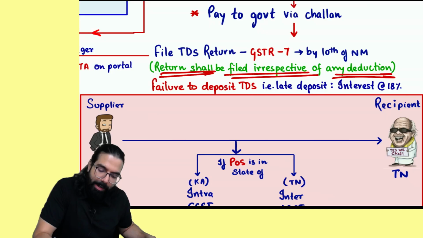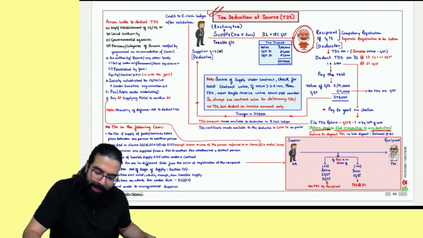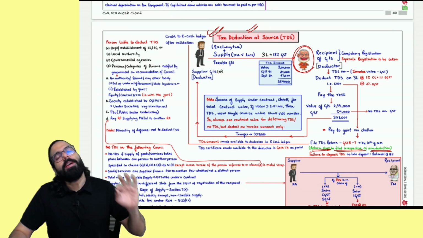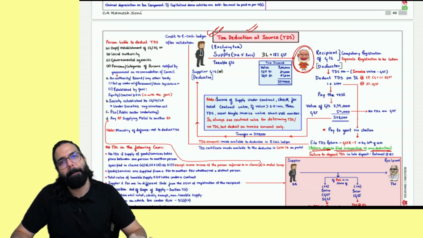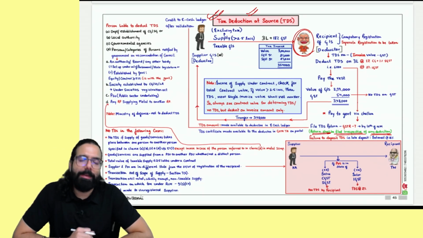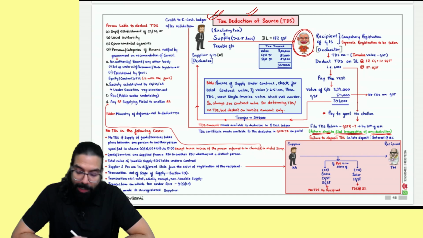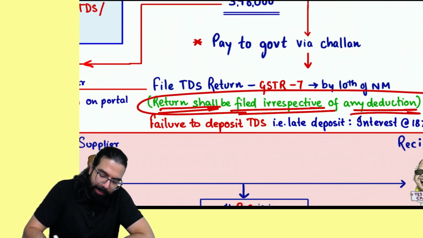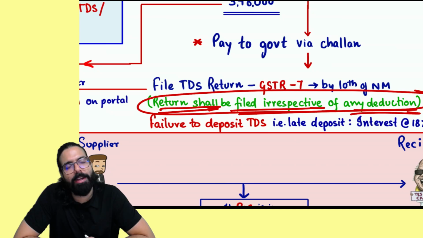Remember one thing, TDS deductor deducting TDS. TDS deductor, if they are deducting TDS, they have to go ahead and file. They have to go ahead and file GSTR 7 even if there is no TDS which is deducted. Earlier this was not there. Earlier it was required to be filed only in the case of deduction.